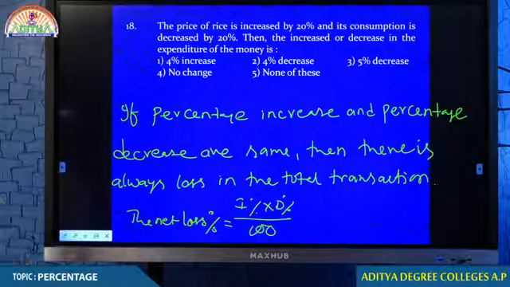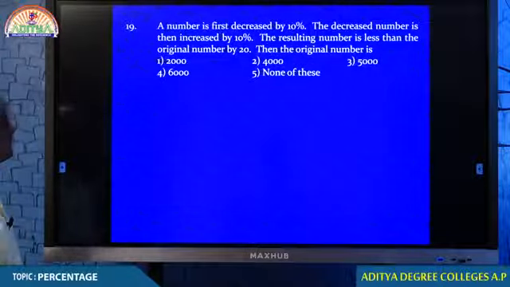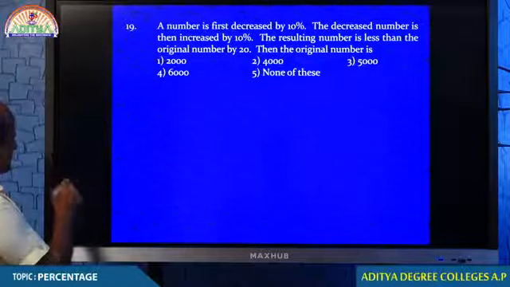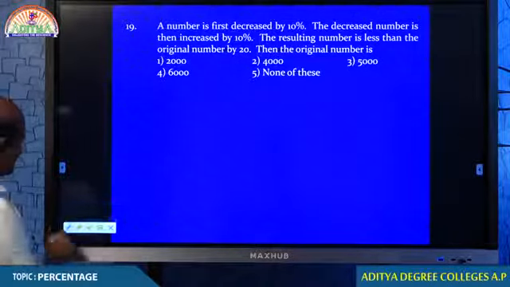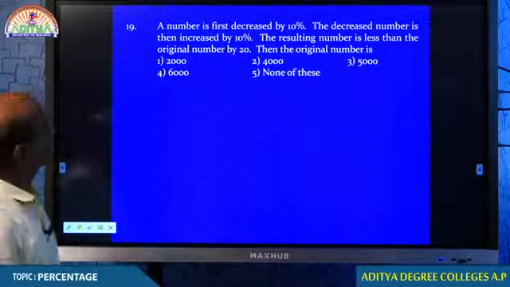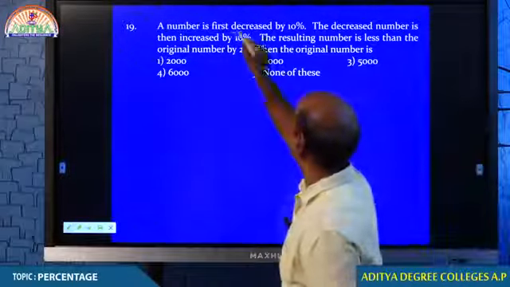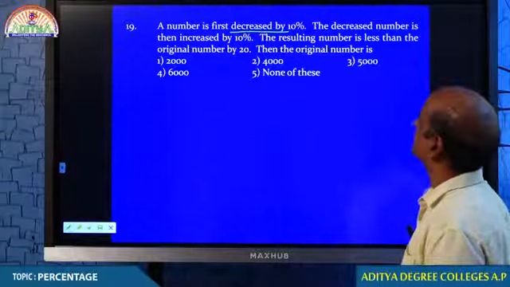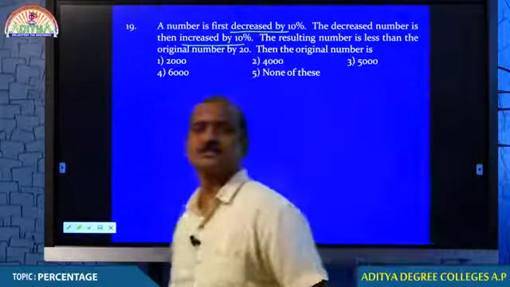You understand? We move on to the next question. Maybe this time you get more clarity. Question number 19. Look at that, my dear students. A number first decreased by 10%, then again increased by 10%.